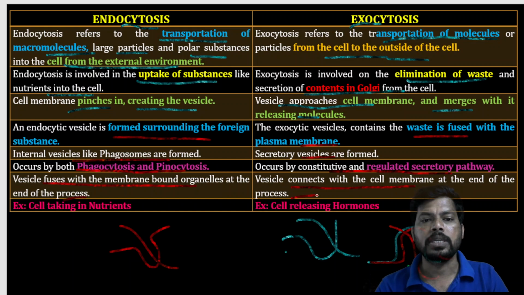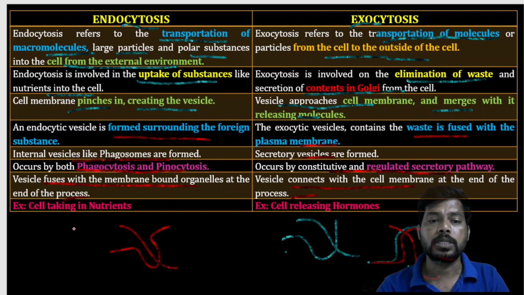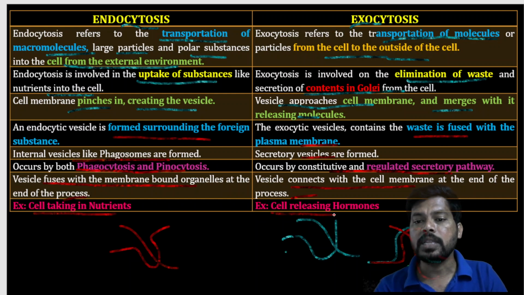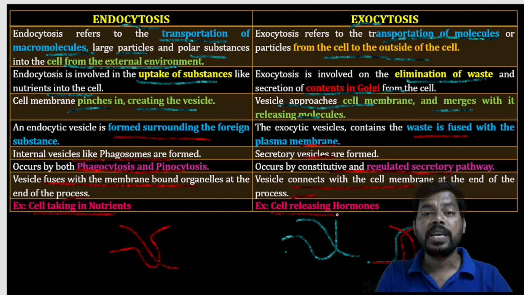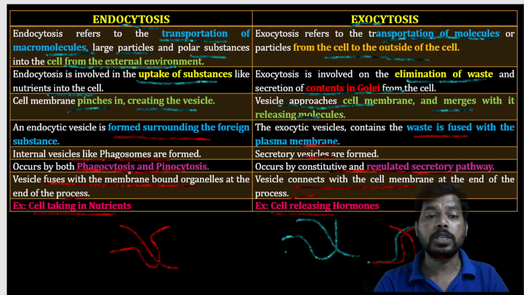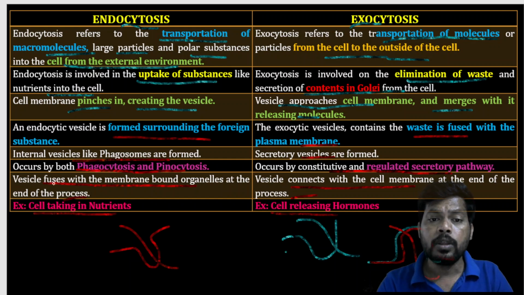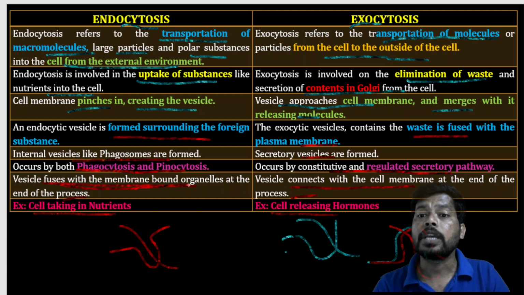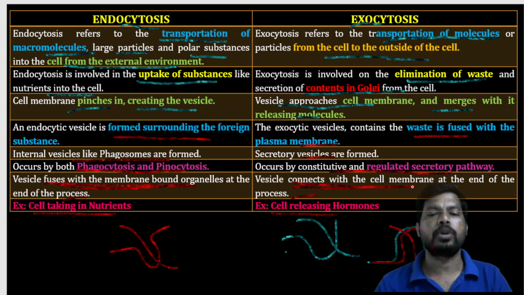For example, the cell takes in nutrients by endocytosis and releases hormones by exocytosis.